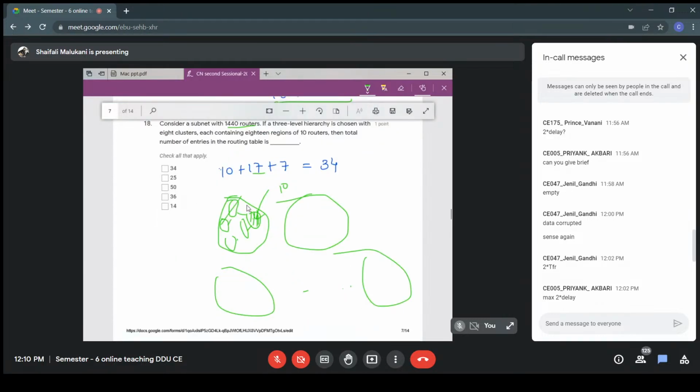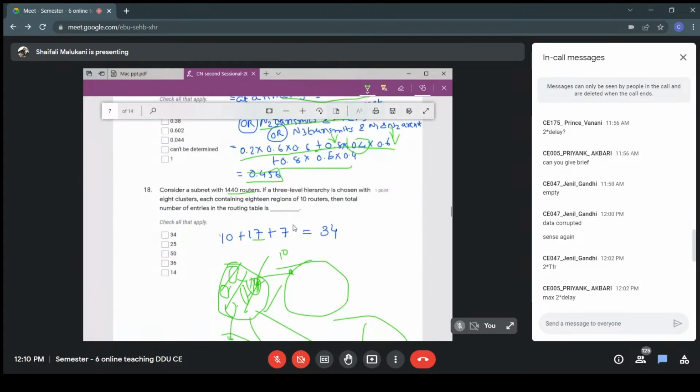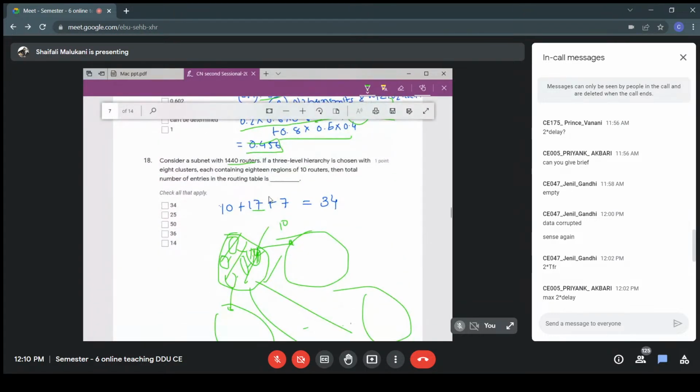Once I have covered my region, as a router, I need to reach this region, I need to reach this region. In that way, I need to cover how many other regions? Totally 8 regions are there, and I have to cover, because already one region is covered, which is mine, the remaining 7. So in that way, the solution is 34. So the total number of entries in my routing table is 34.